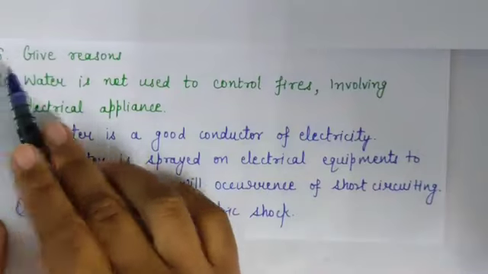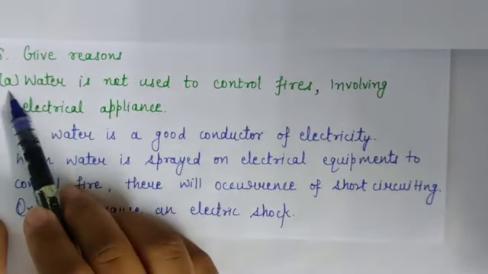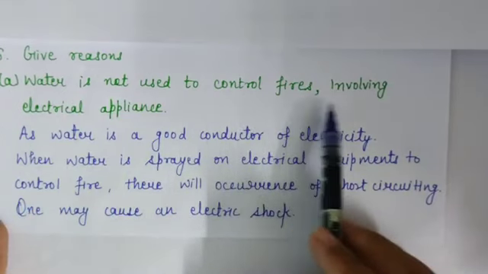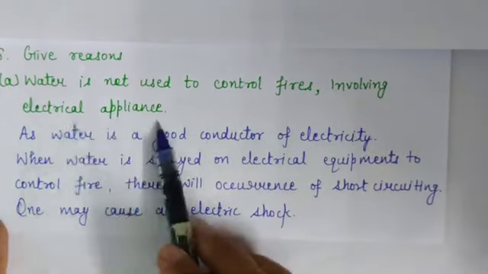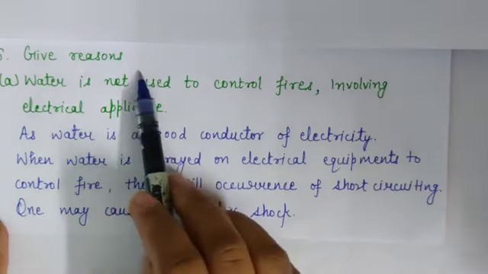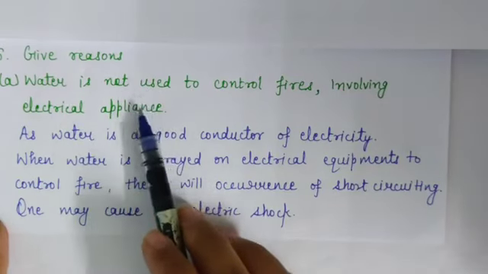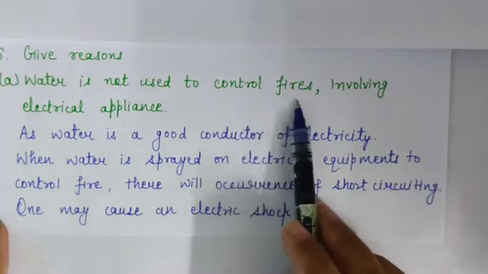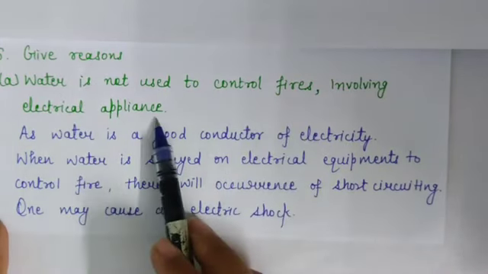Now question number 5. Give reason. A part is water is not used to control fires involving electrical appliances. Means give reason why we can't use water to control fire caused by electrical appliances.